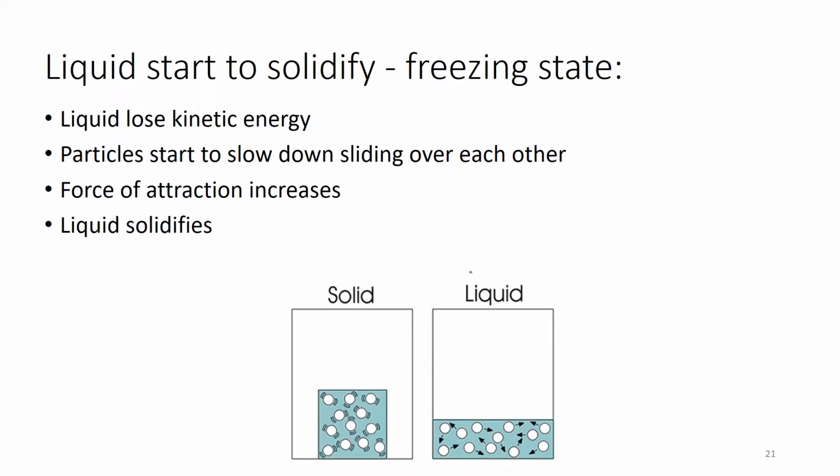Now, if I have a liquid and I lower the energy of this liquid, it will convert back into solid. This conversion, we name it freezing. So the liquid particles will start to lose energy. Now, instead of sliding over each other and moving freely, they will start to slow down. This slowing down is due to the losing of the energy. So you need to take away energy from liquid to convert it into solid.